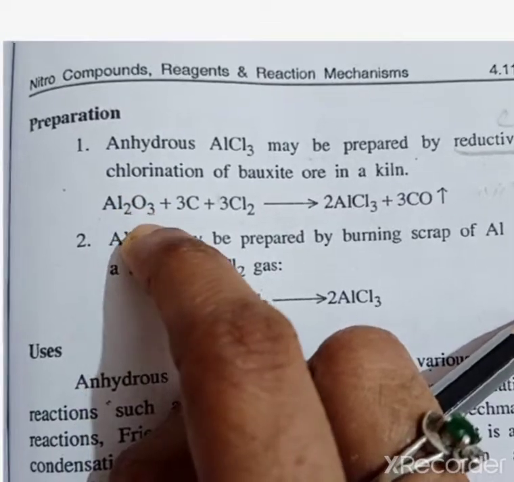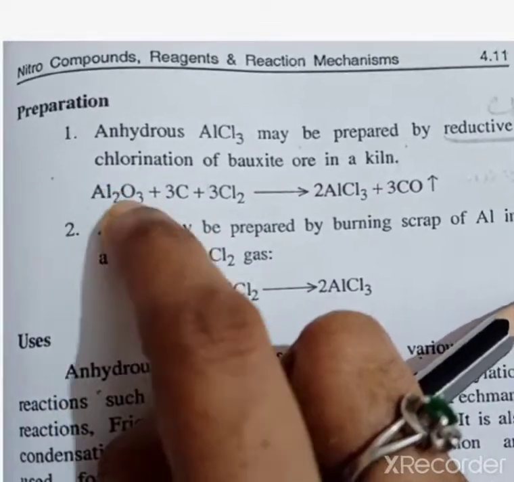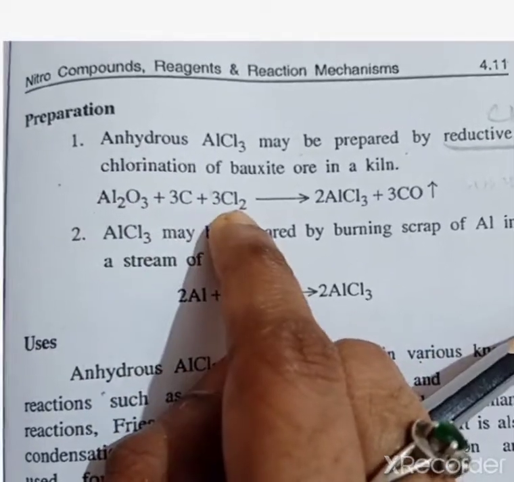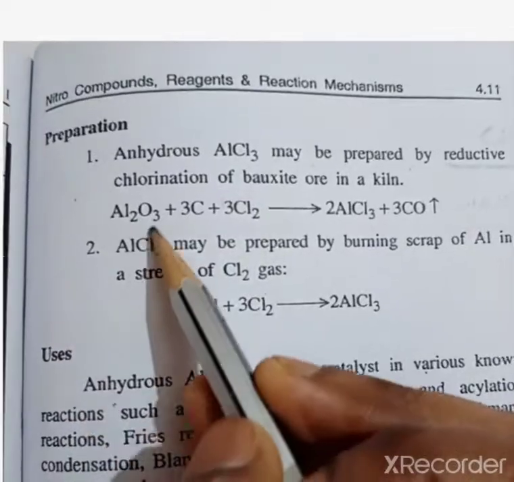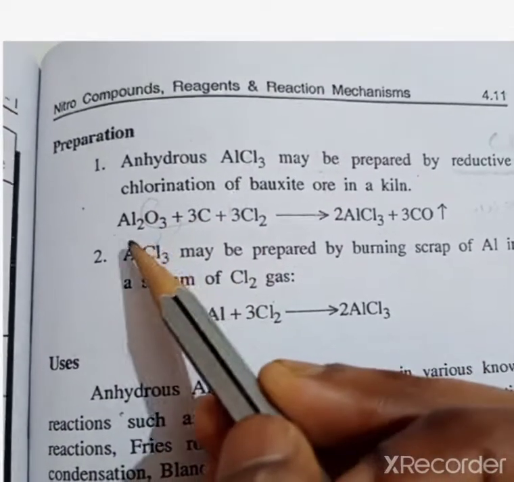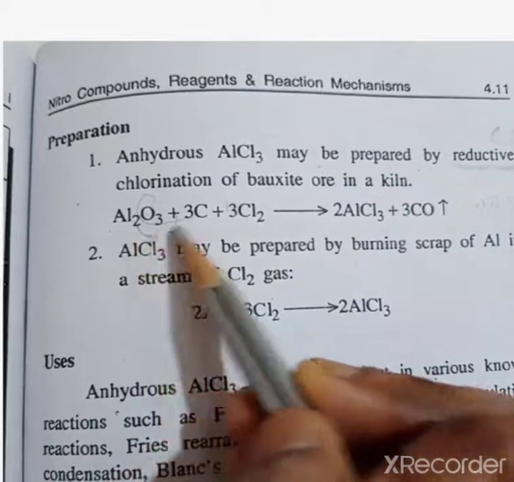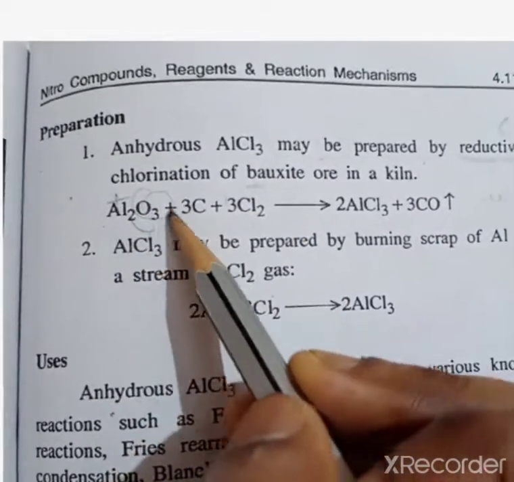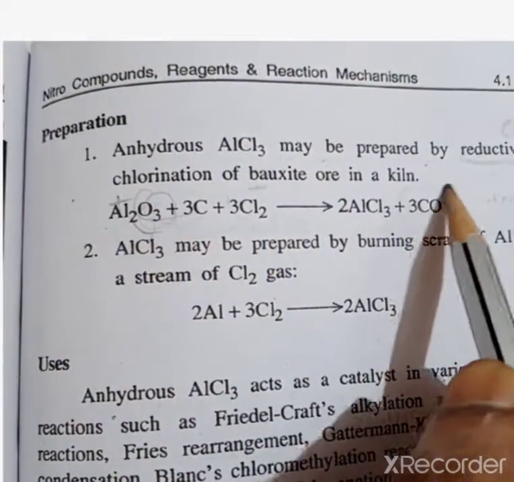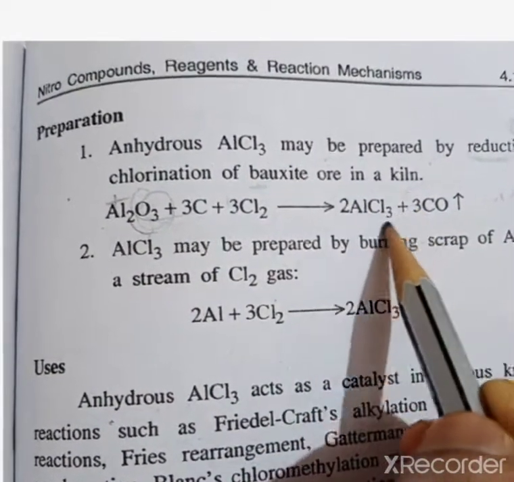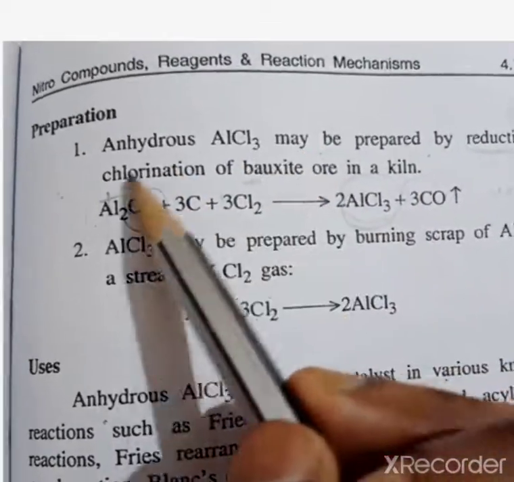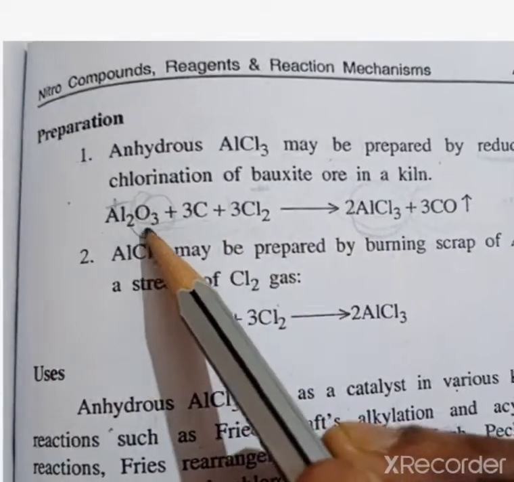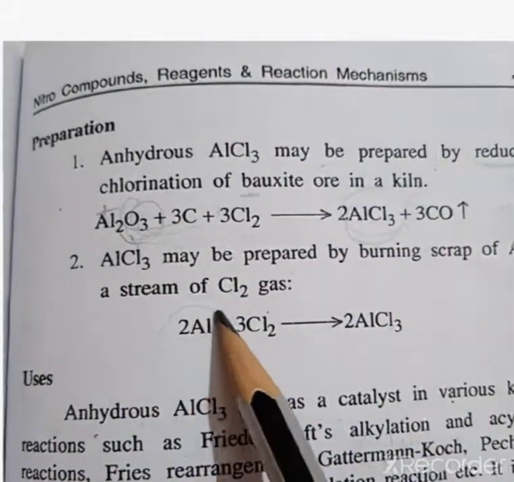Okay, so here we see the reaction. Aluminum trioxide, which contains 3 oxygen atoms, is reacted with carbon and chlorine. The O3 will be removed and 3Cl directly attacks in this group, because aluminum is 3 plus and chlorine is 1 minus. The O3 will be converted into carbon dioxide, which evaporates. Only the AlCl3 product is taken in this reaction. So it is a reduction process, wherever oxygen is removed and chlorine atoms directly attack in this reaction.